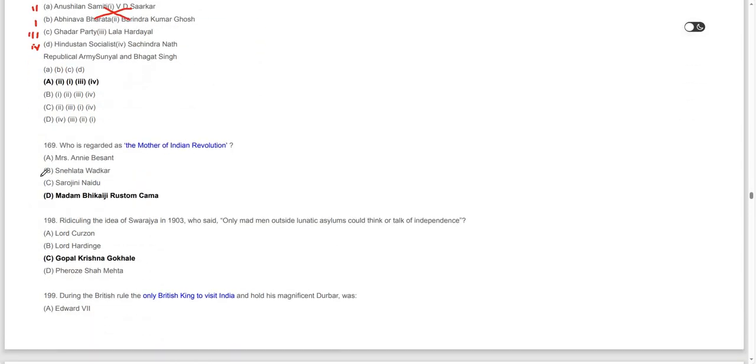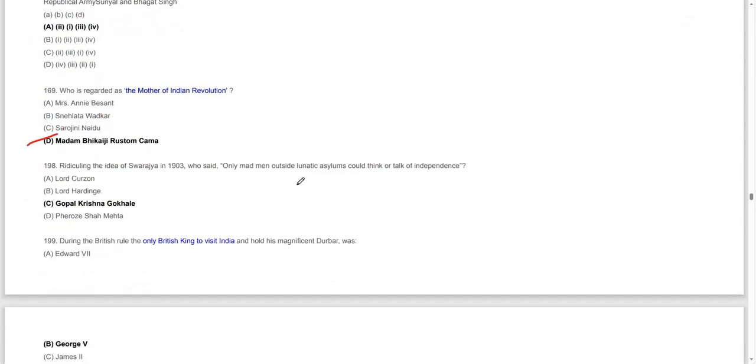Who is regarded as the mother of the Indian Revolution? Madam Bhikaiji Rustom Cama, Madam Cama, the mother of the Indian Revolution. Moving on to the next question.